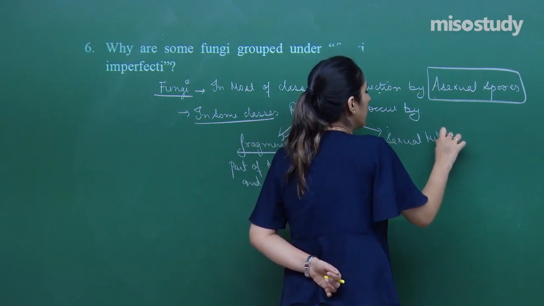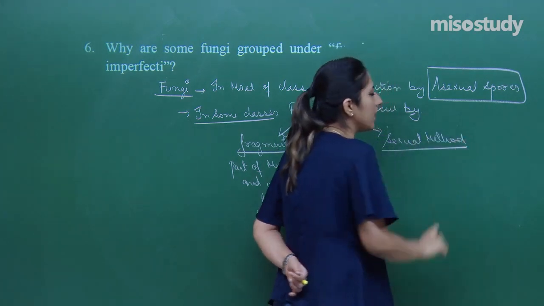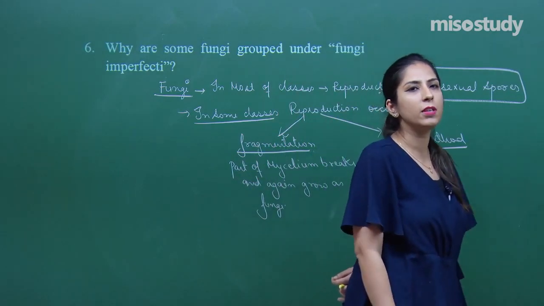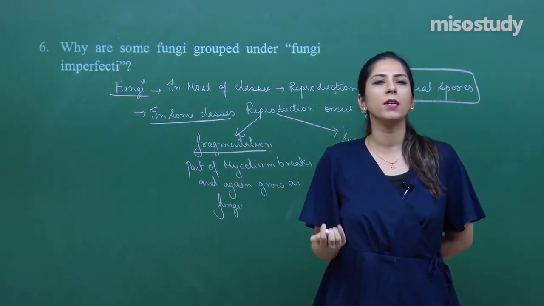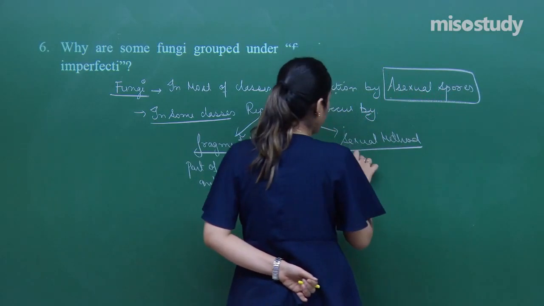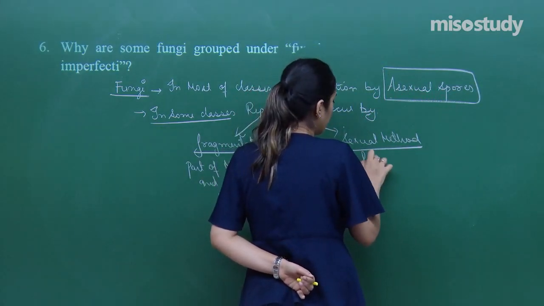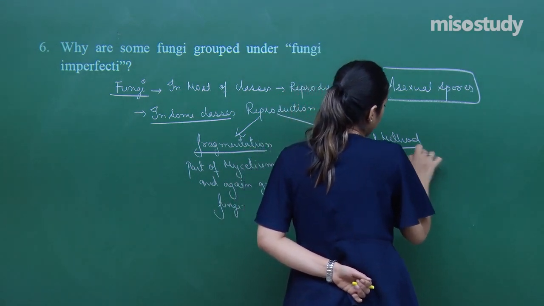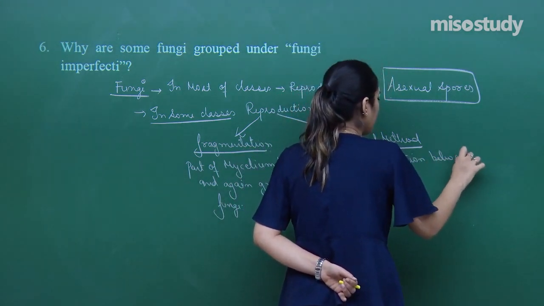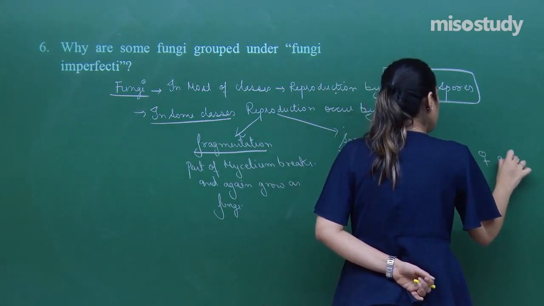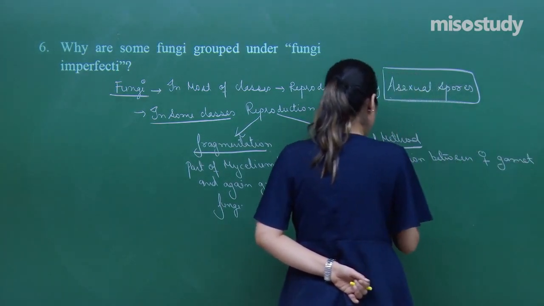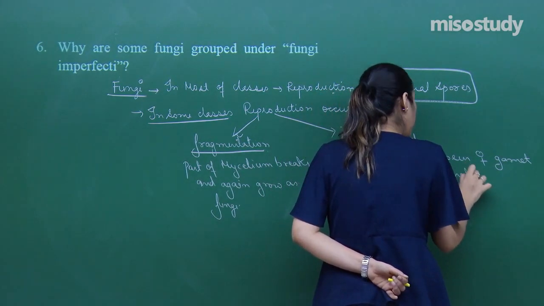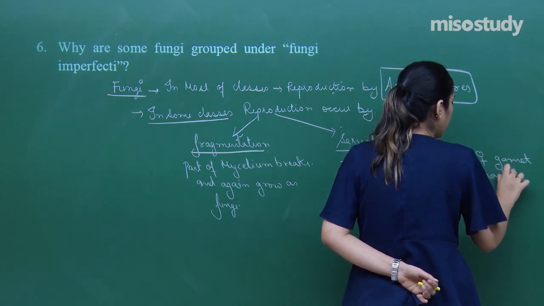Sexual method. In case of the sexual method, there is a fertilization, and the fertilization happens between a male and a female gamete. Sorry, haploid gametes, one haploid gamete and another haploid gamete, the male gamete and the female gamete. Both of these gametes are haploid, right students?